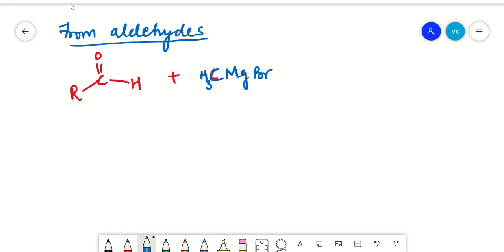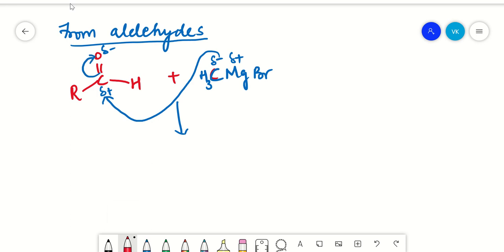Again, this carbon will attain a partial positive charge, and this oxygen will attain a partial negative charge. Your methyl group, which has a partial negative charge, will be attacking your carbonyl carbon, which has the partial positive charge, and then the electrons that are present here will be going onto your oxygen. So what has been formed here?